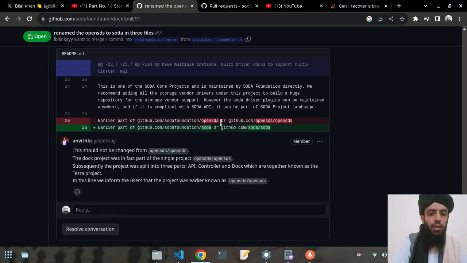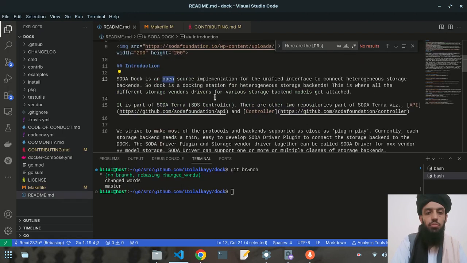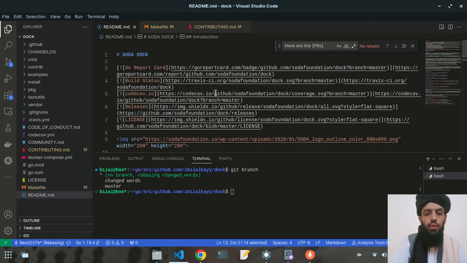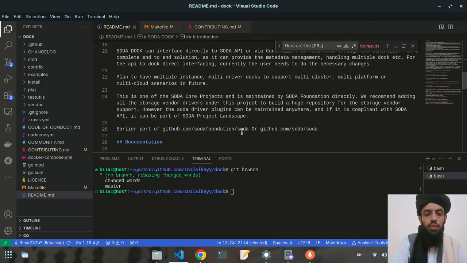Inside this readme, I need to change this back to SODA. As you can see here, this should not be changed from OpenSDS, so I need to change this. Let's go to the readme file, and again let's scroll down. As you can see, I have changed it already.